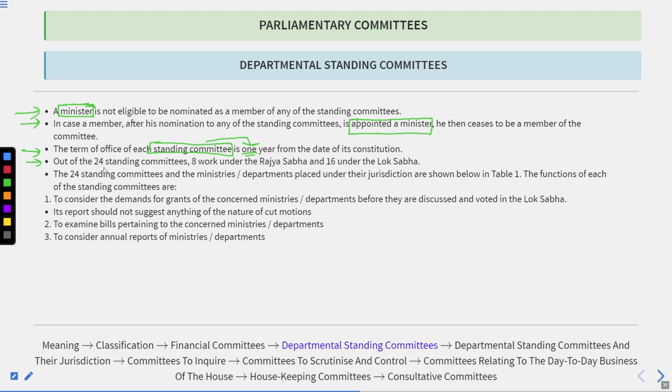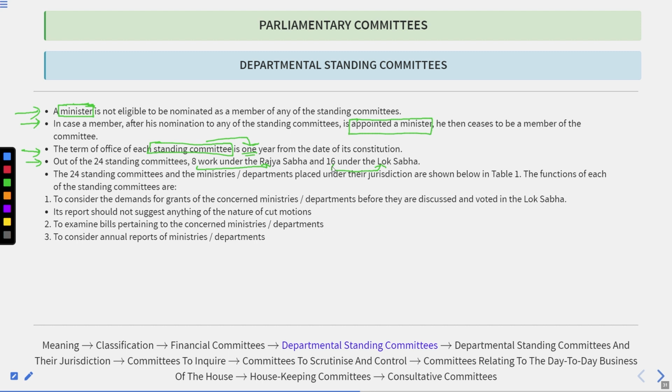Thereafter, out of the 24 standing committees, 8 committees work under the Rajya Sabha and 16 committees work under the Lok Sabha. So first we have seen the membership: 31 members, 21 from Lok Sabha, 10 from Rajya Sabha.